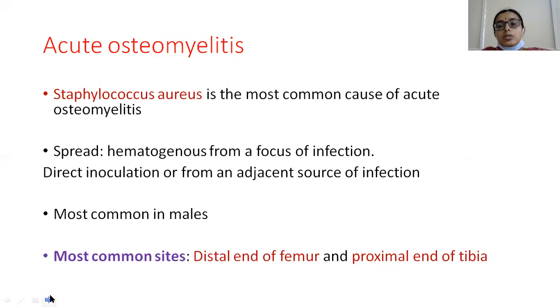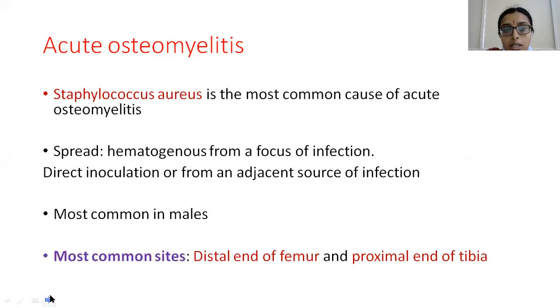Now coming to acute osteomyelitis. Acute osteomyelitis is asked in university examinations repeatedly, either as a long question, that is a 10 marks question, or as short questions. Any part of the question can be taken and asked as a 2 marks question also. So let us discuss acute osteomyelitis in more detail.